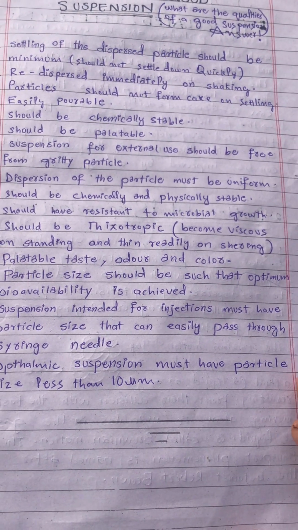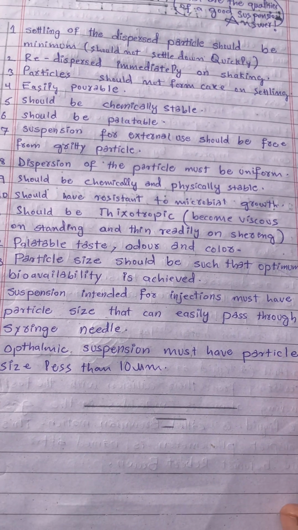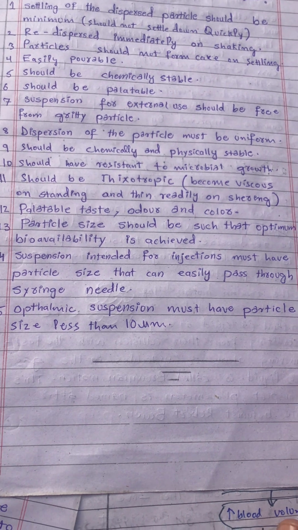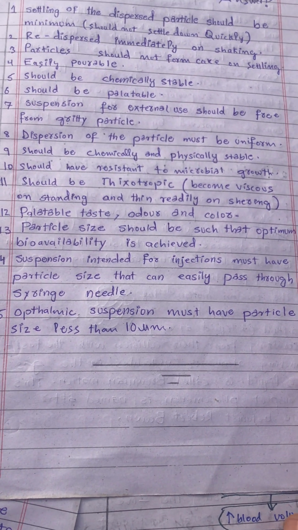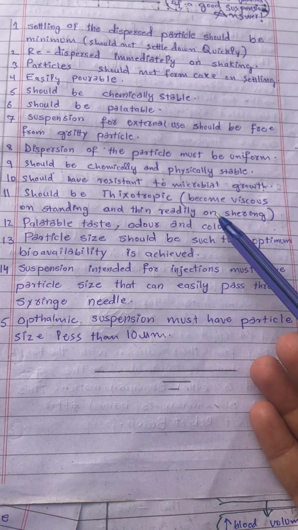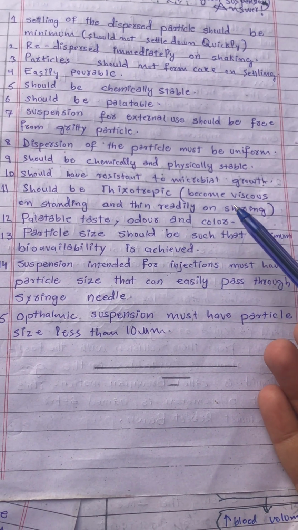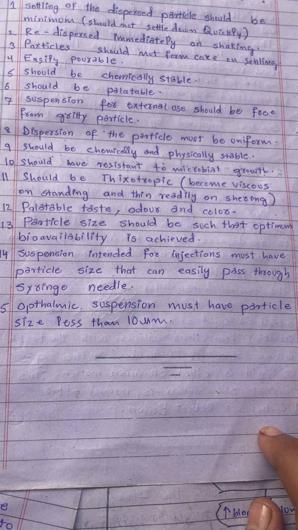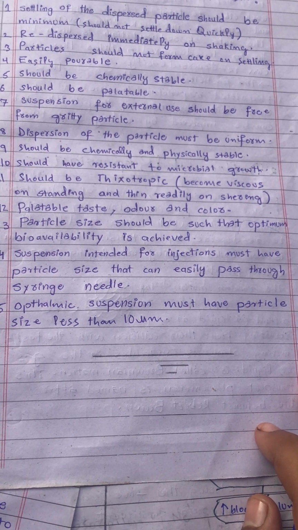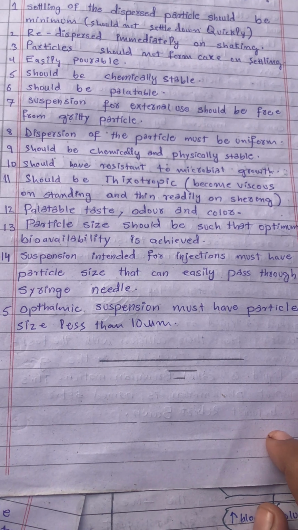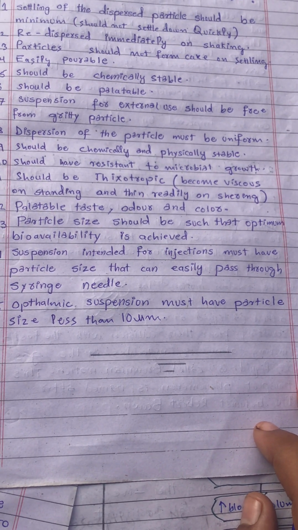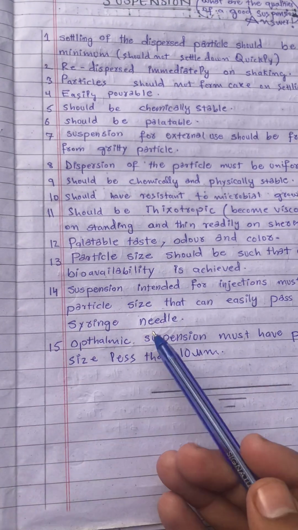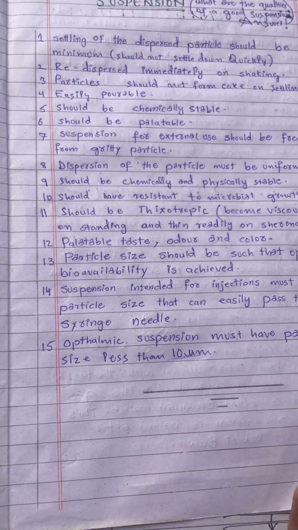Suspension for external use should be free from gritty particles, and dispersion of the particles must be uniform. It should be chemically and physically stable, resistant to microbial growth, and thixotropic. What is thixotropic? It becomes viscous on standing and thin readily on shearing, meaning shaking. Taste, odor, and color should be palatable. Particle size should be such that optimum viability is achieved. Suspensions intended for injection must have particle size that can easily pass through a syringe or needle, and ophthalmic suspension must have particle size less than 10 micrometers. This is important.